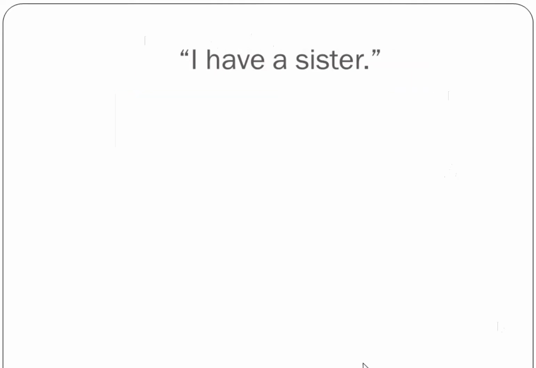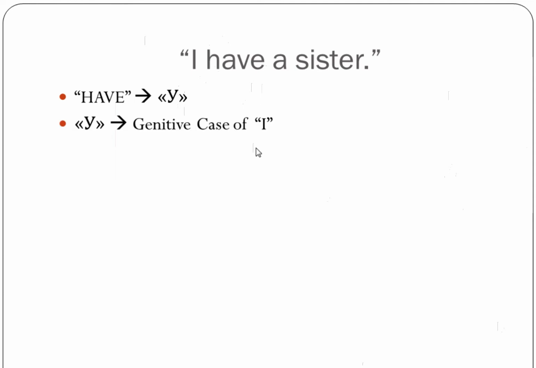And then we looked at this sentence. I have a sister. So again, every single time I keep repeating it, hoping you'll remember. Every single time you have a sentence in English that uses the verb have, it needs to be translated with u, and u needs to be translated with the genitive case. So if it's I have, у меня, if it's you have, у тебя, he has, у него, and so on.